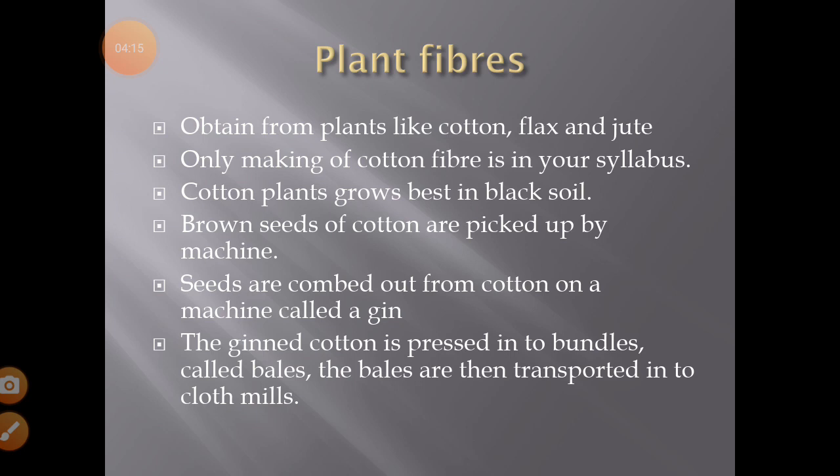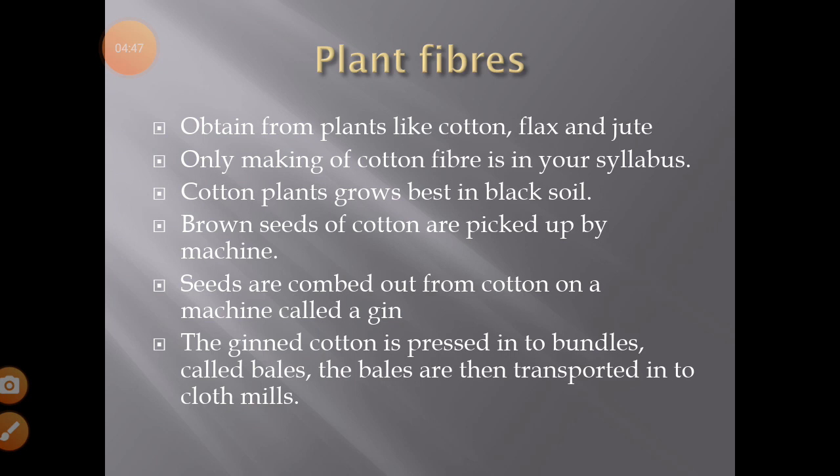Cotton plants grow best in black soil. In our country, cotton is cultivated in Punjab, Rajasthan, Gujarat, Maharashtra, Madhya Pradesh, Telangana, Tamil Nadu, and Karnataka, because the soil of these states is black. That's why they grow in these particular states. Then cotton is planted in early spring.